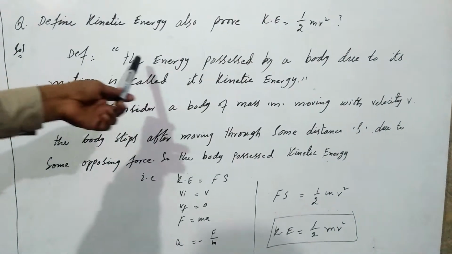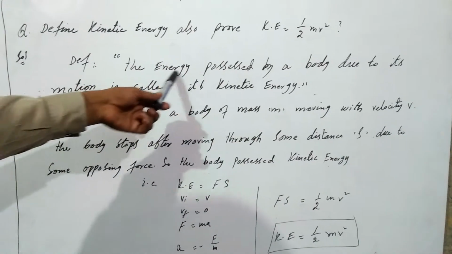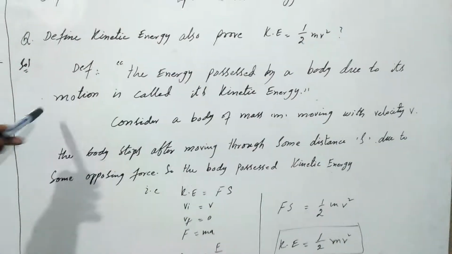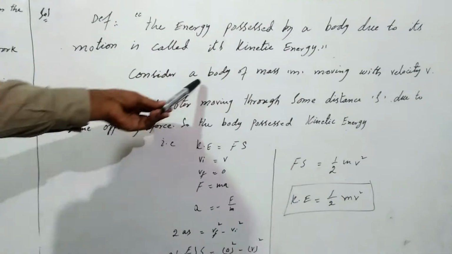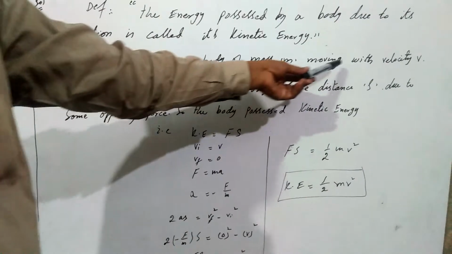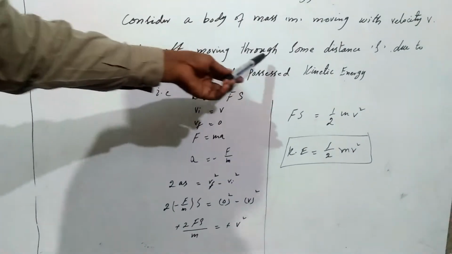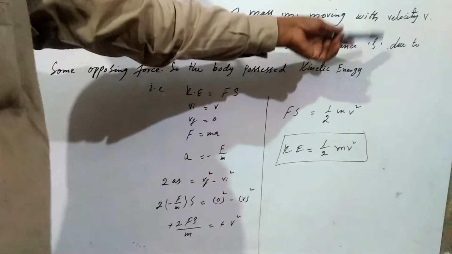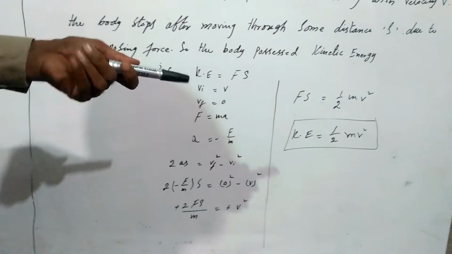The definition is, as we know from our previous lecture, the energy possessed by a body due to its motion is called its kinetic energy. Consider a body of mass m moving with velocity v. The body stops after moving through some distance due to some opposing force, which is known as the force of friction.